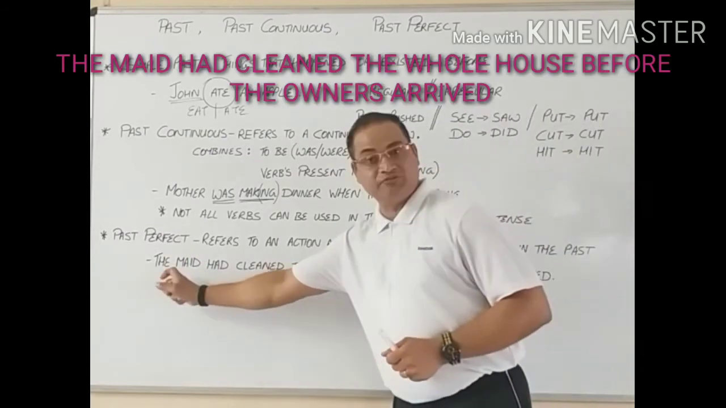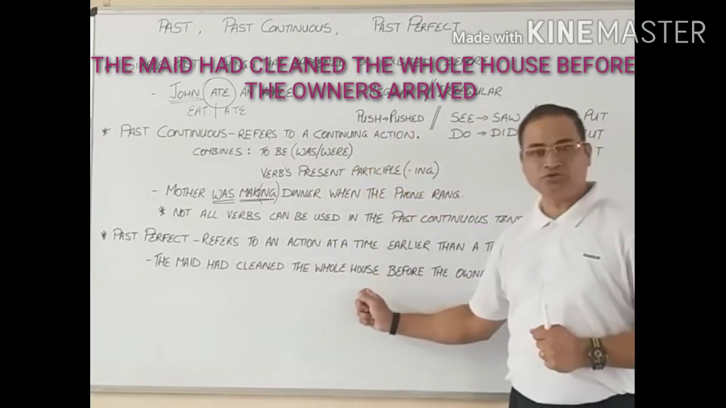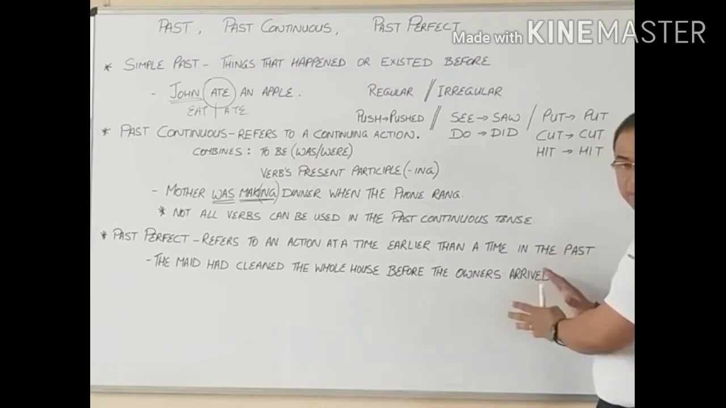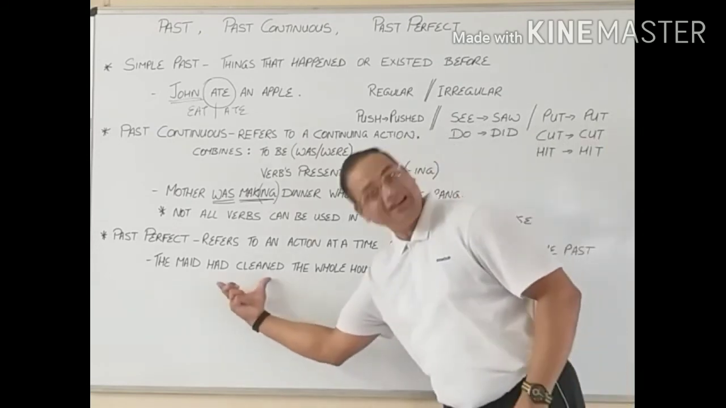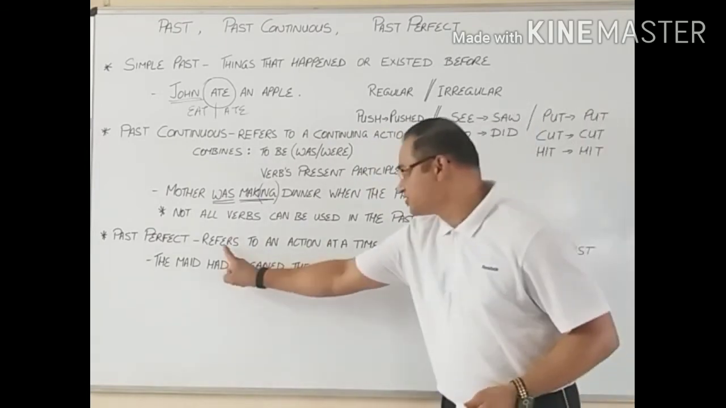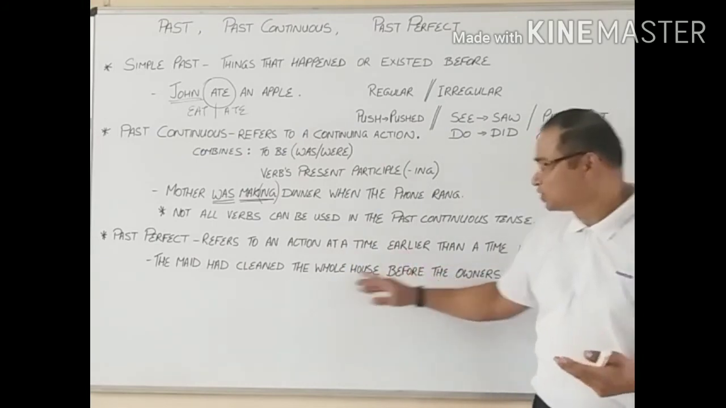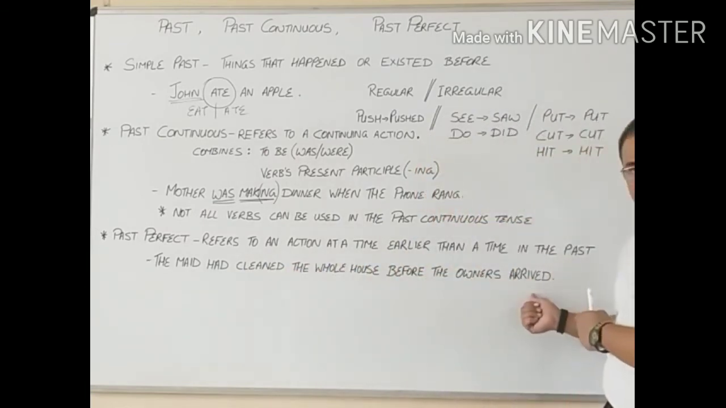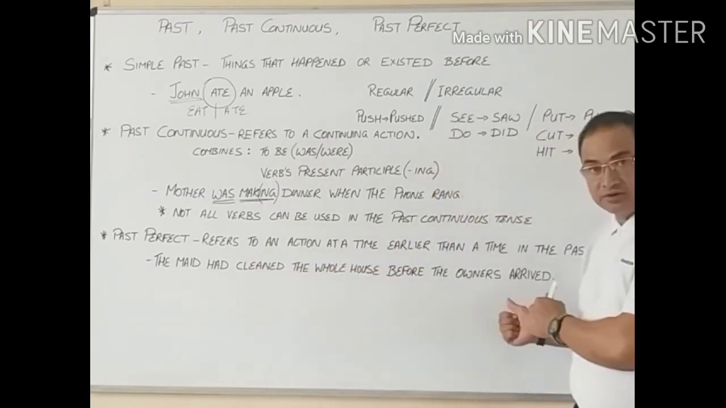Like what? The example: the maid had cleaned the whole house before the owners arrived. It's already in the past. This is already in the past tense. And she had cleaned is showing before the past. This refers to an action at a time earlier. What happened earlier? She cleaned the whole house earlier, before the owners arrived.